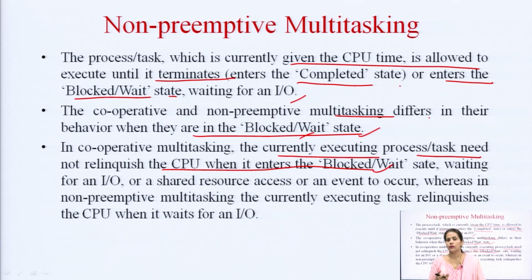So, once the task comes in the blocked state or enters the wait state and it is waiting for the input output device, obviously, the CPU will not be needed by the task. So, in that case the task has to leave the CPU and let the other tasks use the CPU. So, this is the case which is different from the cooperative multitasking. So, this is what is indicated here.